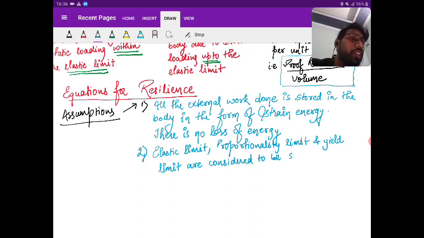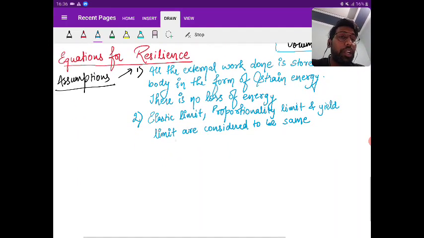So if you are considering it to be same, just tell me one thing: will the curve be linear till the elastic limit, or we say yield limit? Yes or no? Because all the points are the same. Yes. So the curve will be linear. So this implies a linear curve, and Hooke's law is valid.